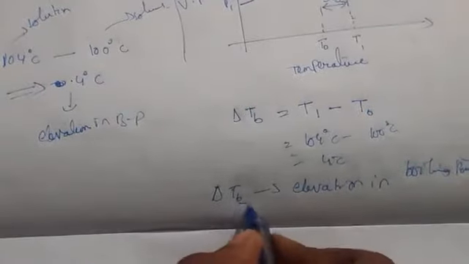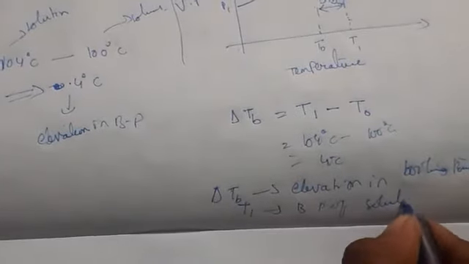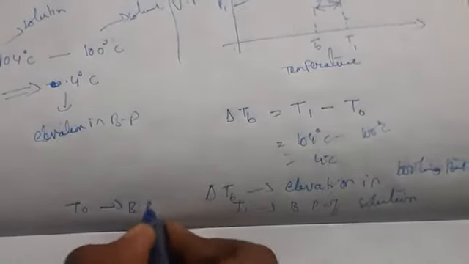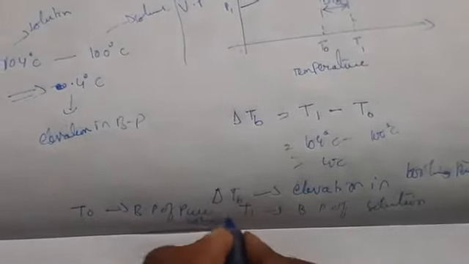Okay, so where T1 indicates the boiling point of the solution, and T0 indicates the boiling point of the pure solvent. So this is nothing but the elevation in boiling point. So coming to here, as we are going to discuss, this is nothing but the elevation in boiling point.